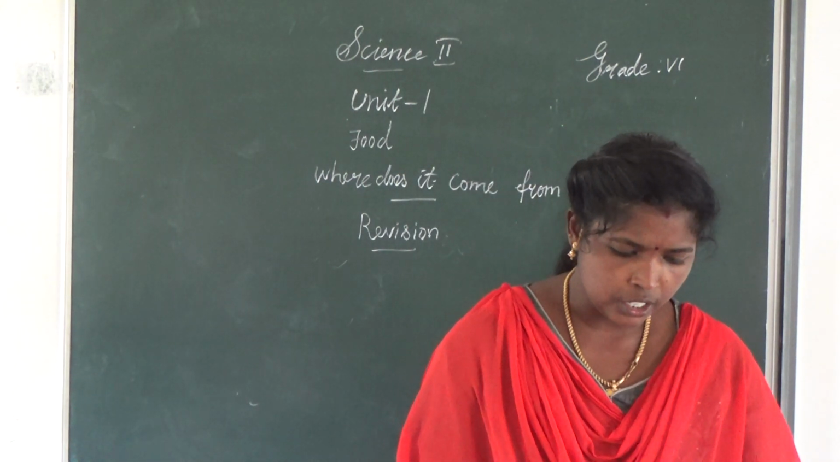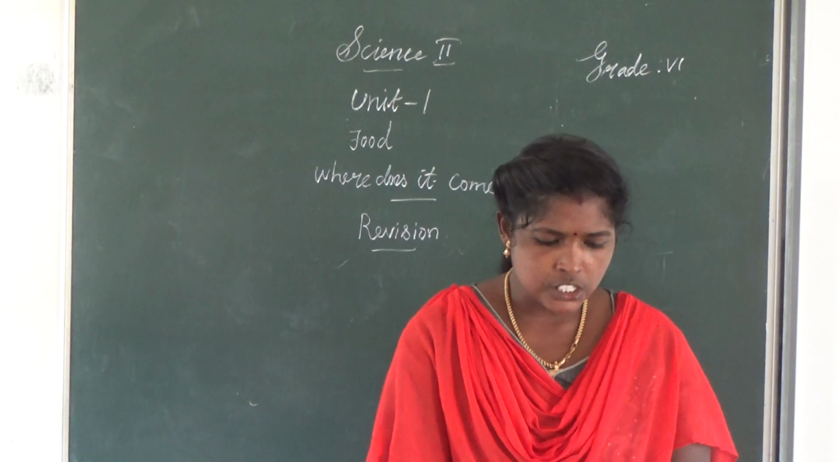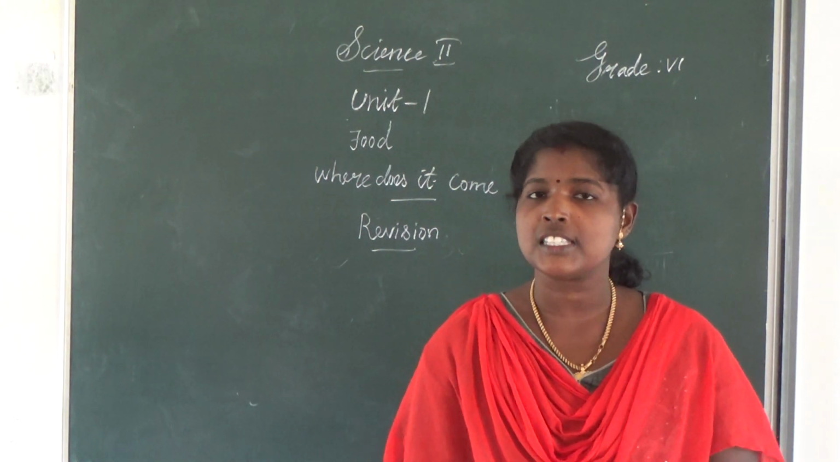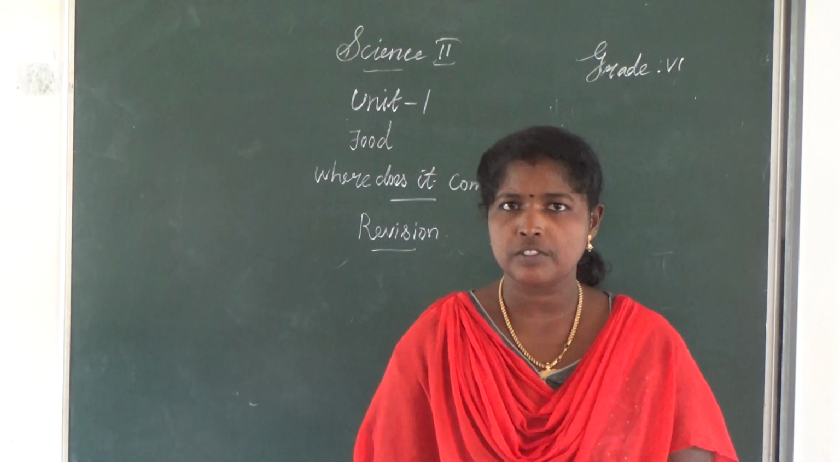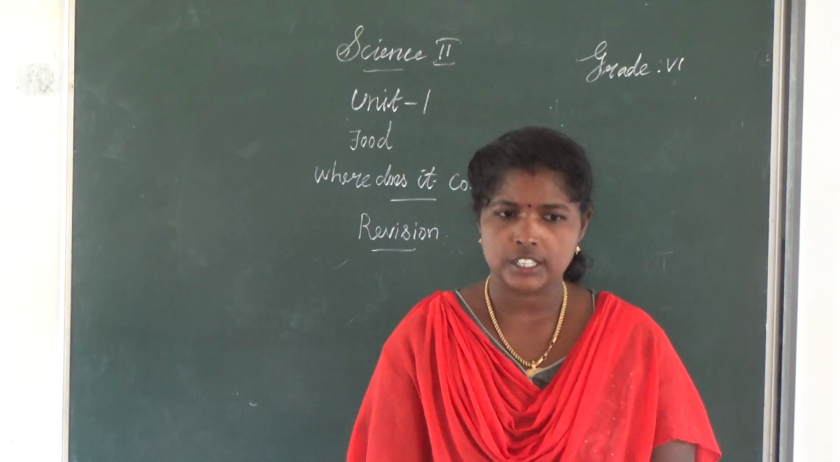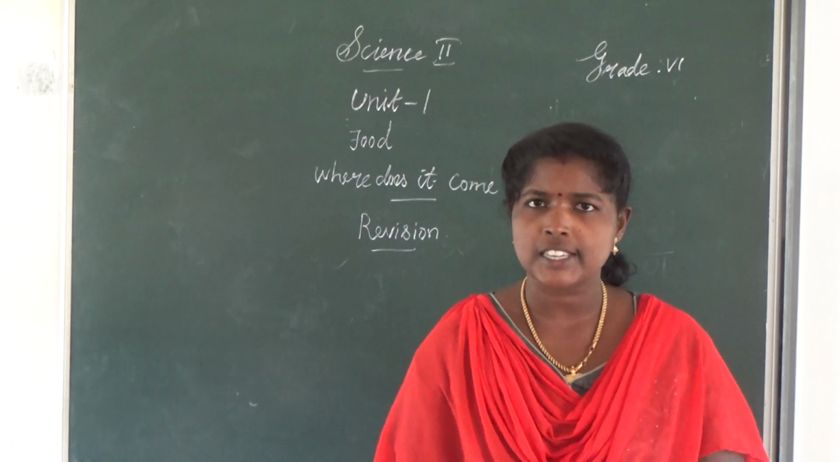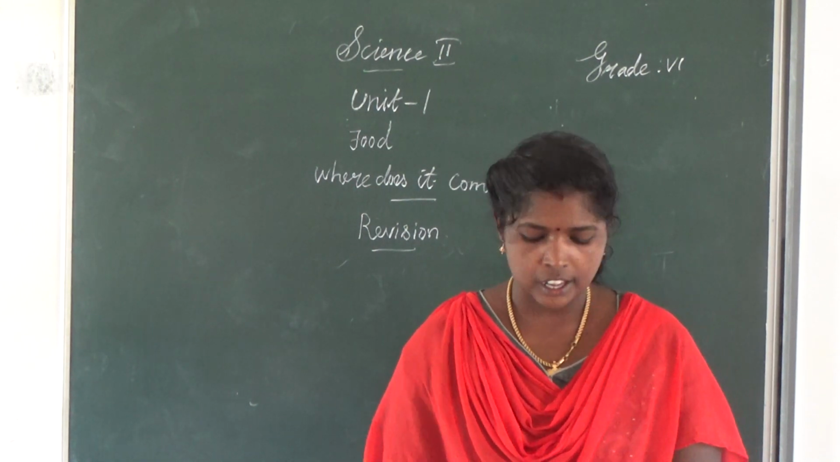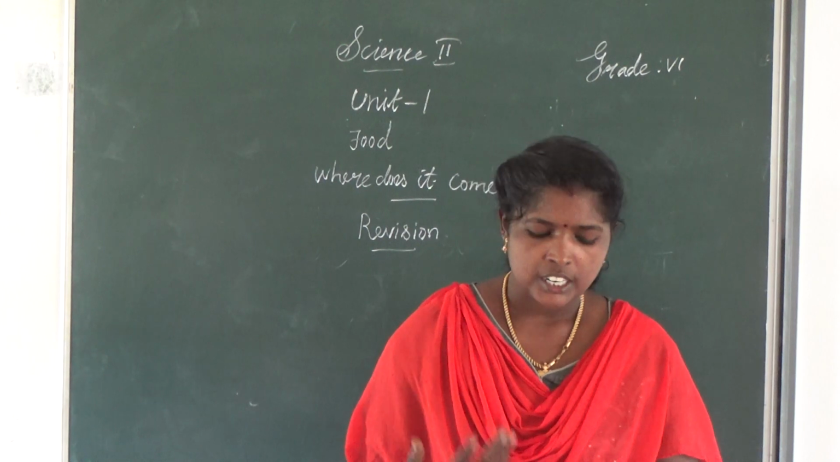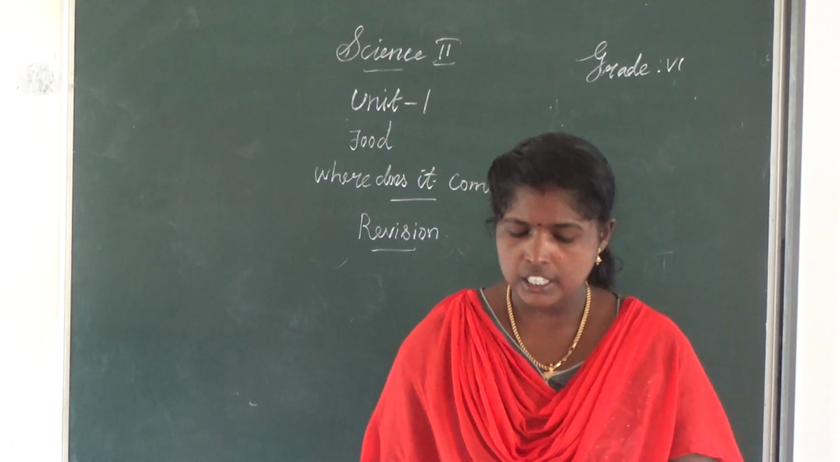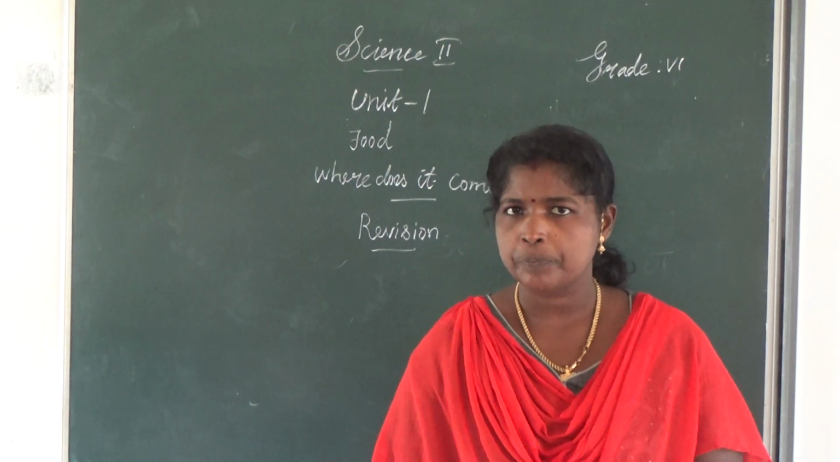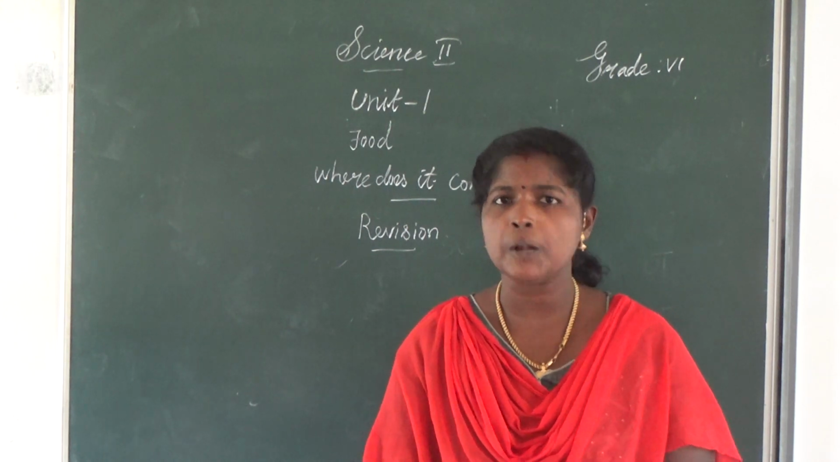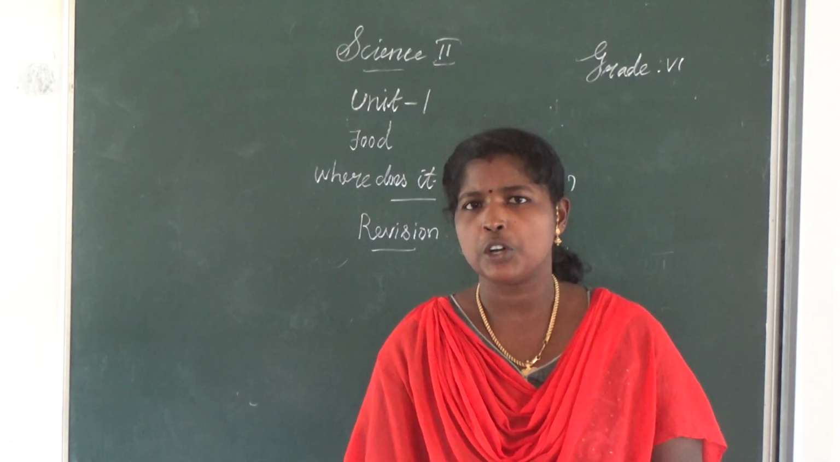First one: which part of the plant is carrot? Root. Name some roots of plants. Radish, carrot, beetroot, turnip, sweet potato. These are some of the plant foods we get from roots.